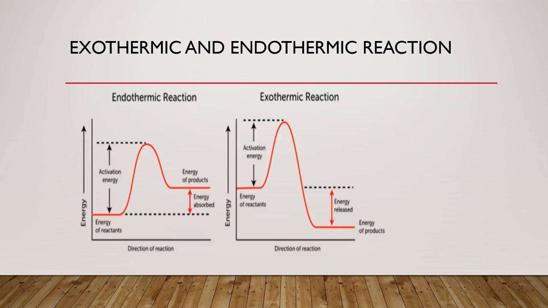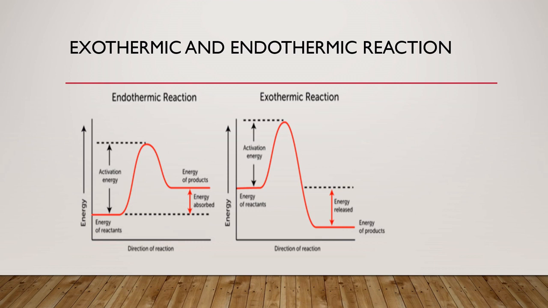There are exothermic and endothermic reactions. I have already told you. This is the activation energy, the energy of reactants which have the threshold energy. You have to cross the energy barrier for the formation of products, and energy is absorbed. Here is the energy absorbed. This is the endothermic reaction.